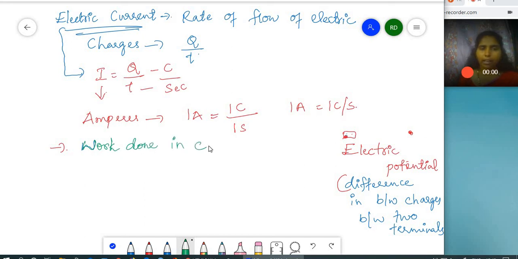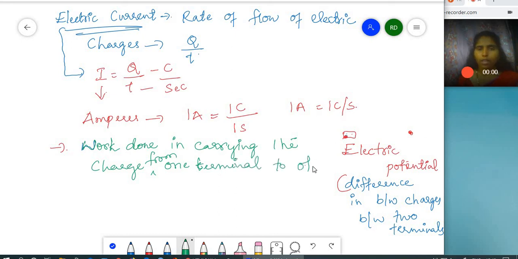in carrying the charge from one terminal to other terminal, this is called as potential difference.